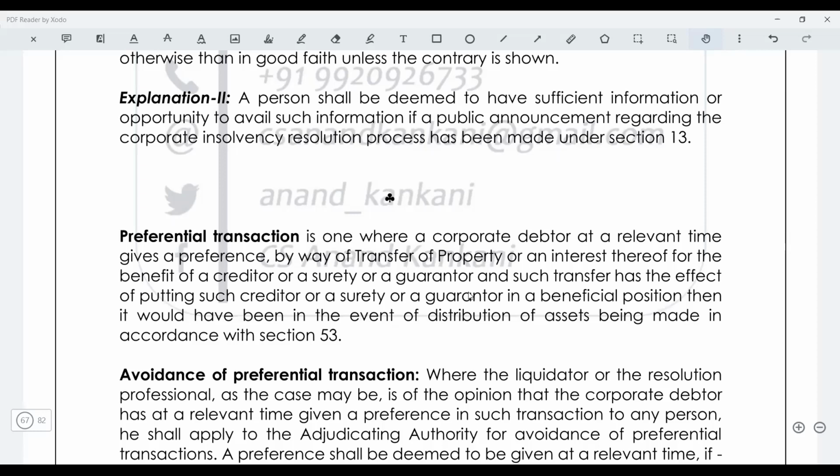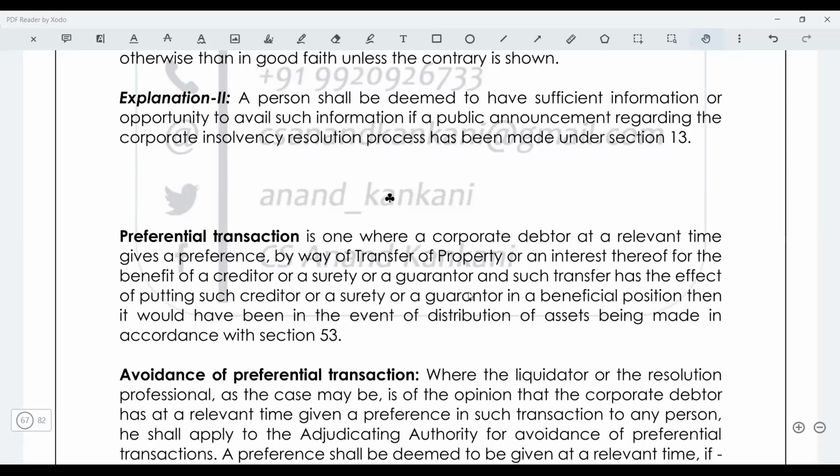Now just remember, who is the person with whom I am doing the preferential transaction? So I said, Mansi, either you are my related party or you are not my related party. So does it make a difference? Answer is yes. If you are my related party, then IBC says that liquidator, don't just check for some time period, check for a longer time period. But if it's not a related party, then just see for a lesser time period. If it's a related party, I'll have to see for more time period. But if it's a non-related party, then I have to check only for lesser time period.